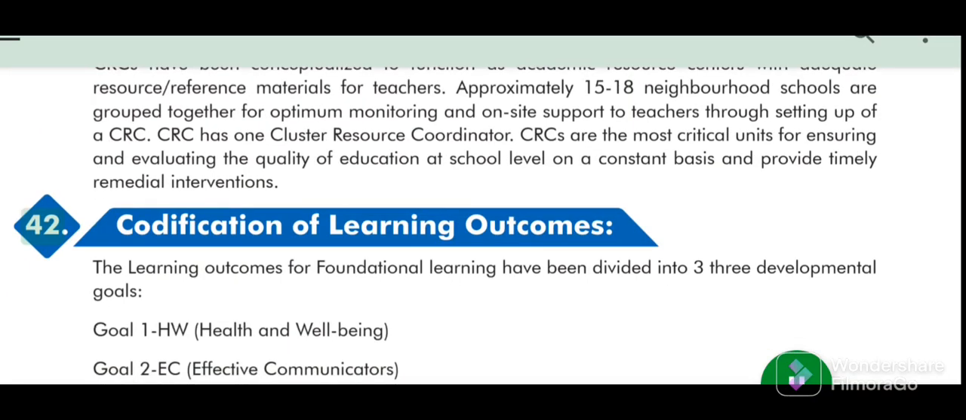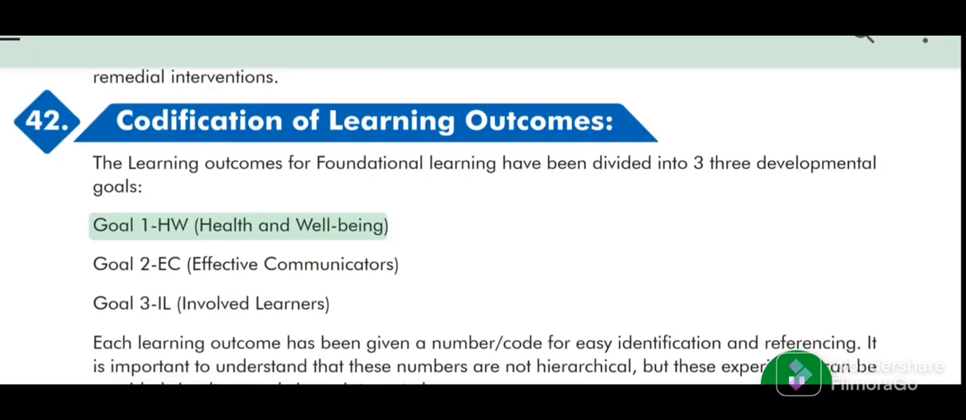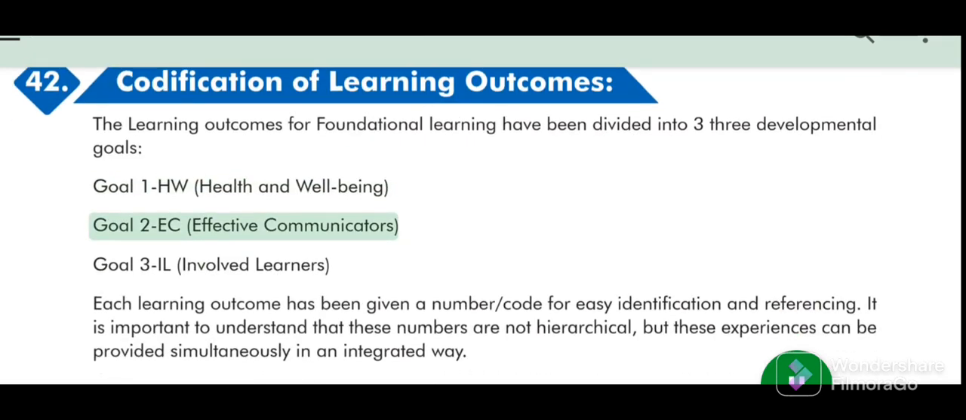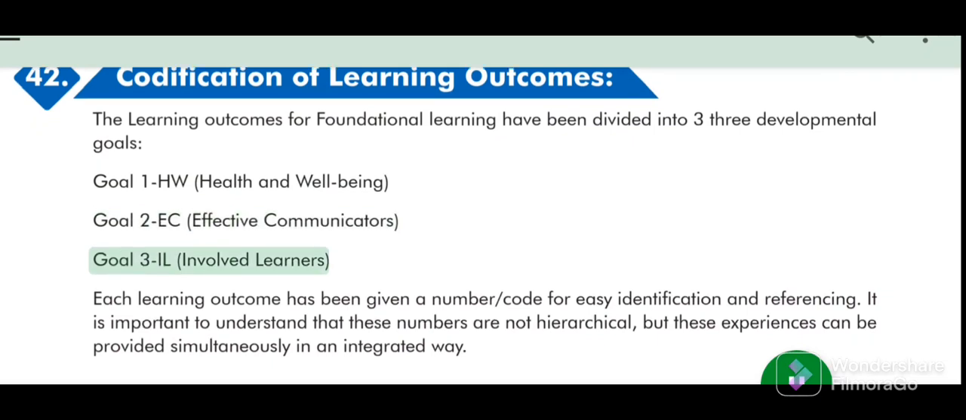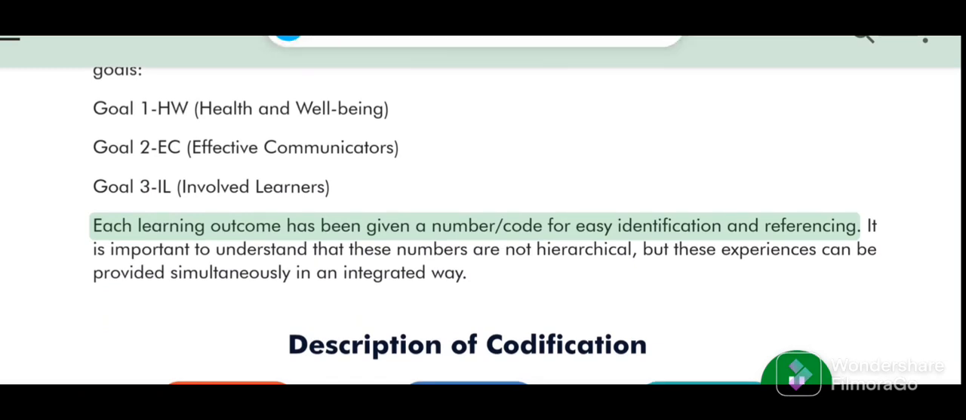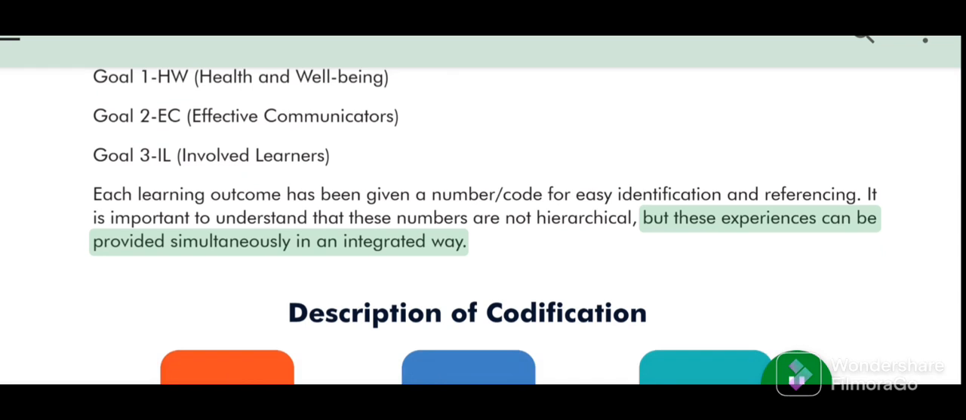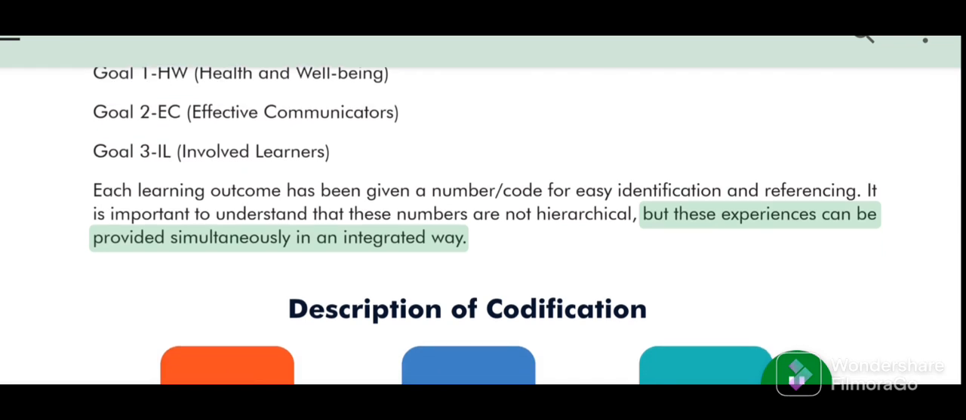42. Codification of learning outcomes. The learning outcomes for foundational learning have been divided into three developmental goals. Goal 1, HW, Health and Well-being. Goal 2, EC, Effective Communicators. Goal 3, IL, Involved Learners. Each learning outcome has been given a number code for easy identification and referencing. It is important to understand that these numbers are not hierarchical, but these experiences can be provided simultaneously in an integrated way.